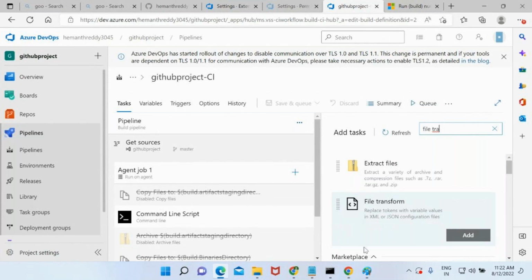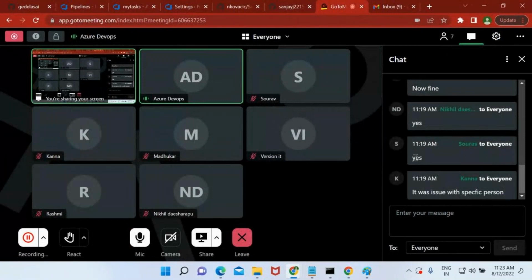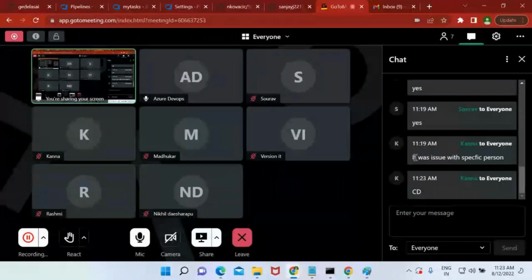Now tell me, variable substitution task, where is it required, CI or CD? What do you think? In the CI pipeline we need to use this task, or in the CD pipeline? He is saying CD. Yes, that is correct. Because in the CI pipeline, all you are doing is just making it as a package. But in the CD pipeline, you are deploying it to multiple environments, right? While you are deploying, the variable needs to be substituted. So that's why you need to use this task in the CD pipeline.